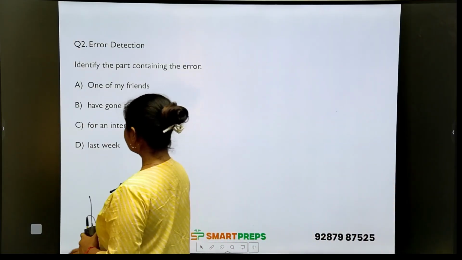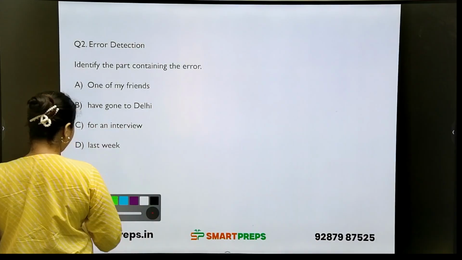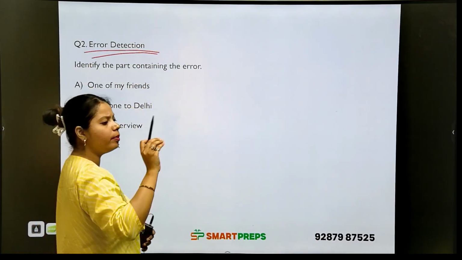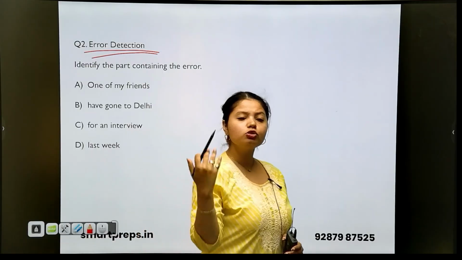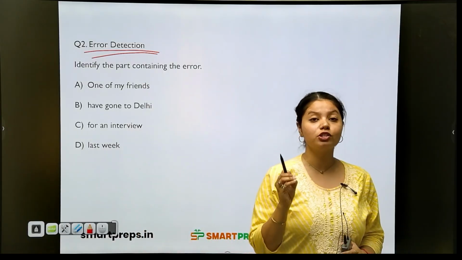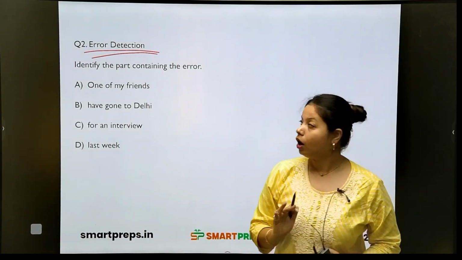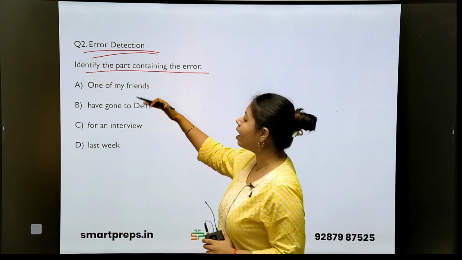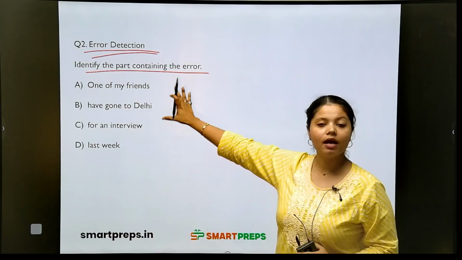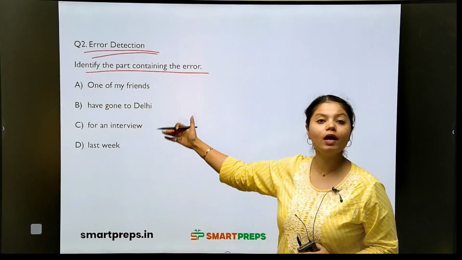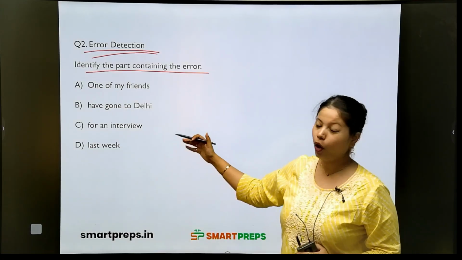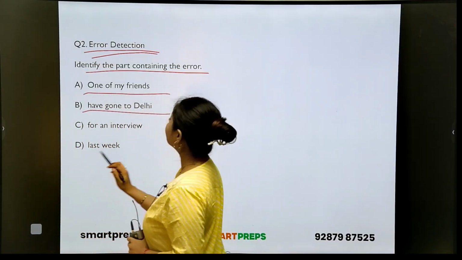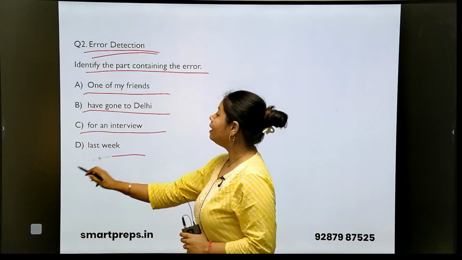Next question is on error detection. I have already written the topics on what basis I have brought the questions, so that it becomes easier for you all to understand what the question is based on. Identify the part containing the error. There are 4 parts of the sentence given in 4 options. You have to find out which part contains the error. First part is: One of my friends have gone to Delhi for an interview last week.